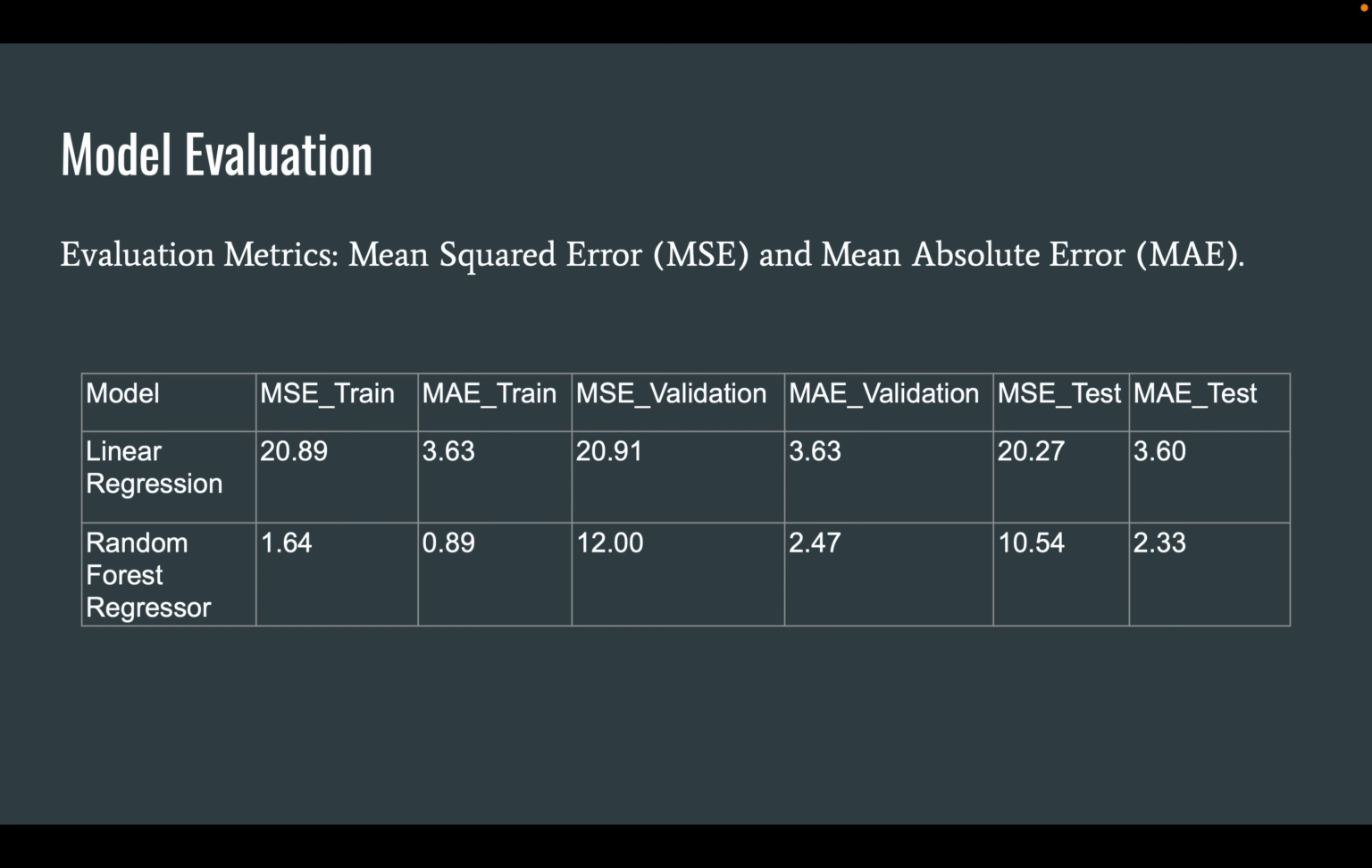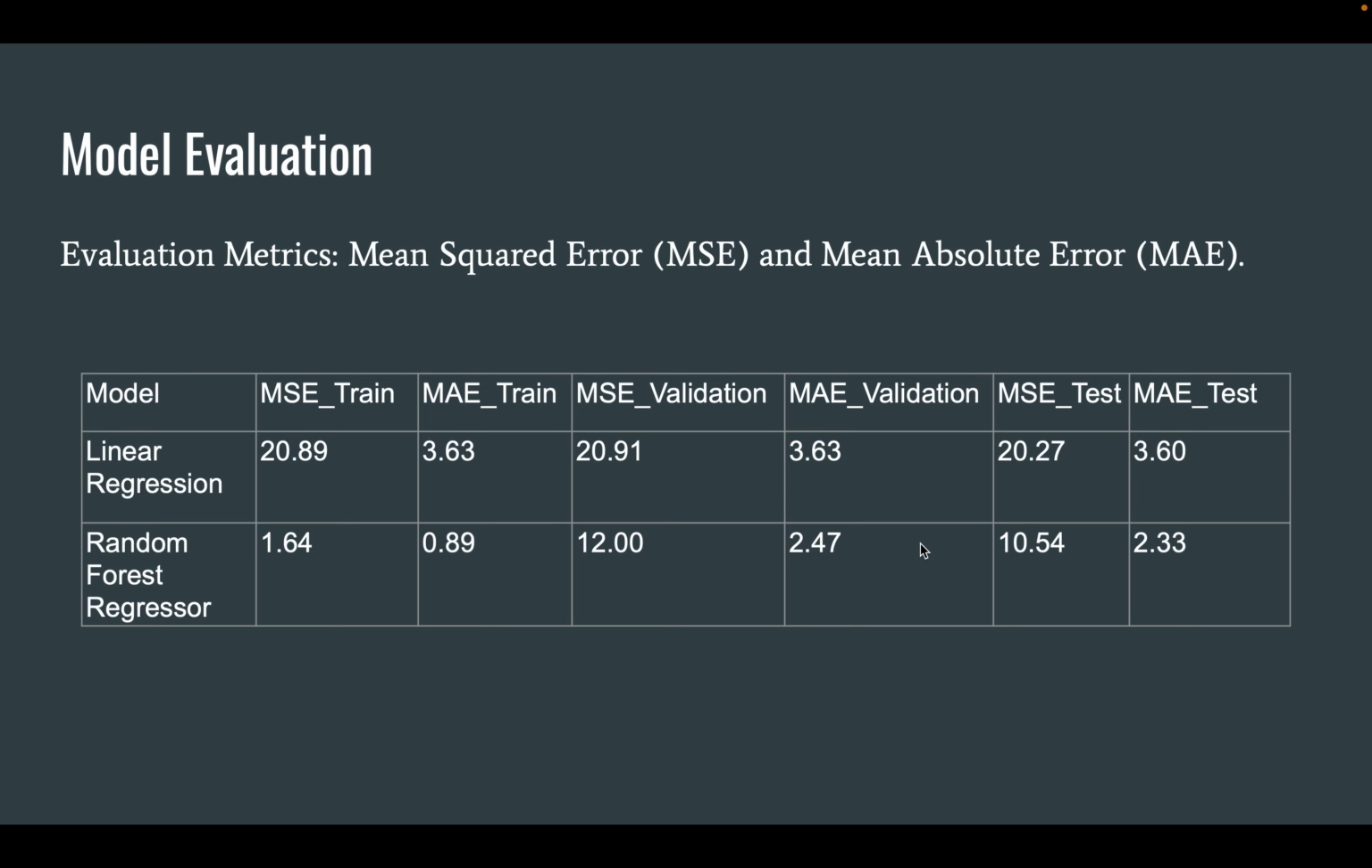Coming to the model evaluation. To evaluate the models, I'm going to consider mean squared error and mean absolute error. The mean squared error for the linear regression is 20.27, whereas mean absolute error is 3.60. For the random forest regressor, the mean squared error is 10.54, whereas the mean absolute error is 2.33.